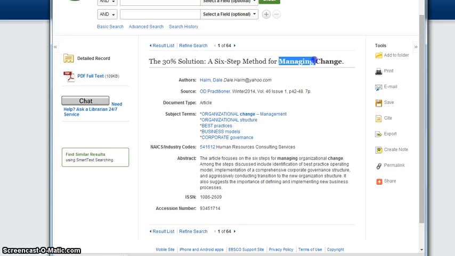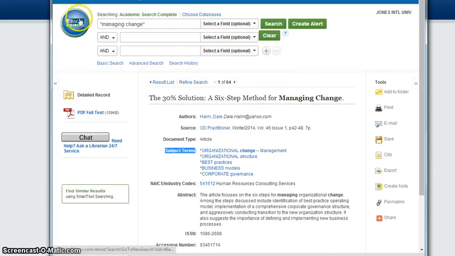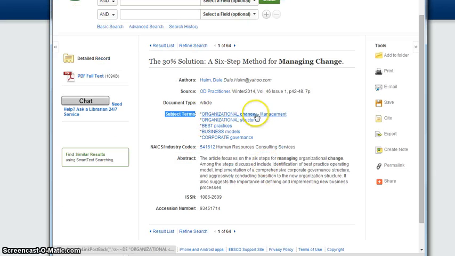So remember, before we were looking for managing change. The way that databases organize their articles is by something called subject terms, and you can see those here. So EBSCO is this database. You can see right here, EBSCO. They assign these particular subject terms to this. So if you're looking for managing change, I happen to see something here called organizational change management, which sounds pretty close to what I want to do, but it also gives me a couple other options: organizational structure, corporate governance, models, best practices. Those all sound pretty good. So if I don't know really what I'm doing or where I'm starting, that's pretty good.